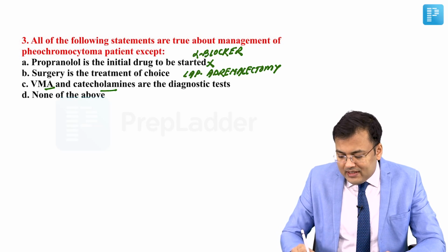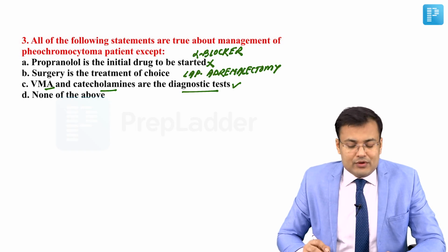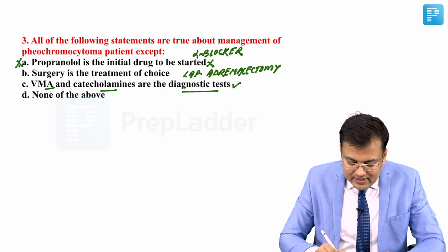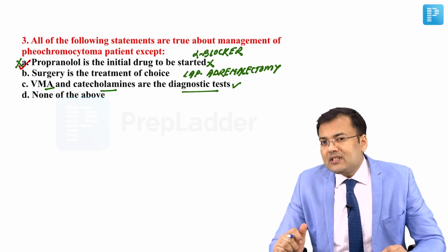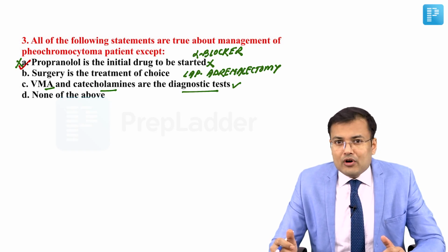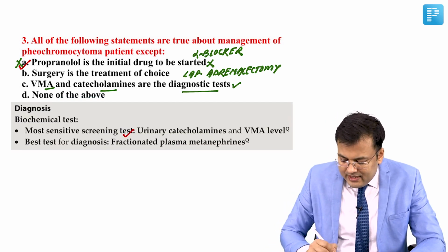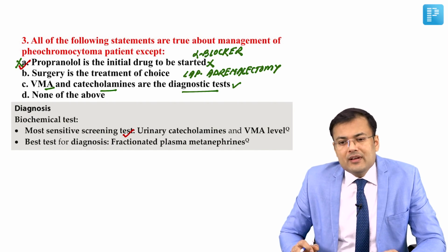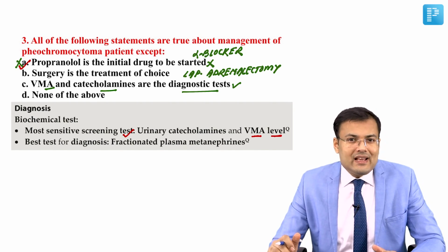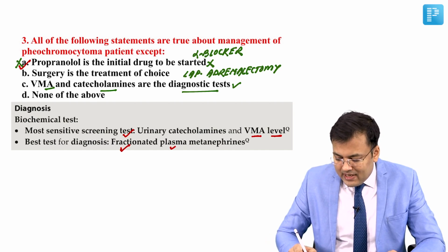VMA and catecholamines are the diagnostic tests. This is correct. So B and C options are correct. Which one is false or incorrect? It's A. So the correct answer for this question is A. The initial drug to be started is phenoxybenzamine, or alpha blocker, not the beta blocker. See the screenshots from Surgery Sense. The most sensitive screening test for pheochromocytoma is urinary catecholamines and VMA level. VMA is vanillylmandelic acid. And what is the best test for diagnosis? That is fractionated plasma metanephrines.